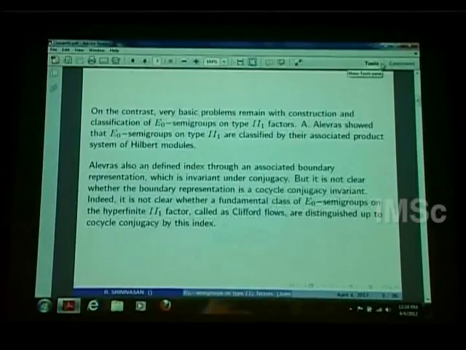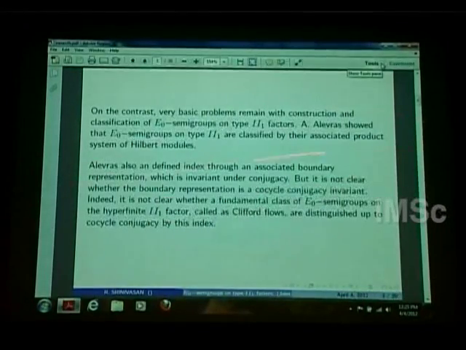Parallelly, the product system of Hilbert spaces was generalized to product systems of Hilbert modules by Michael Skeide, Raja, Balajee Ram Bhat and other people. But specifically, on a theory of E0 semigroups on type II-1 factors, there is only one paper, by Alexis Alevras.